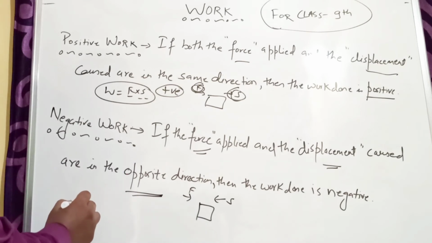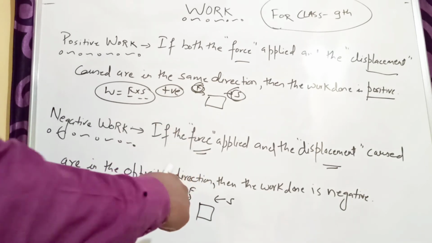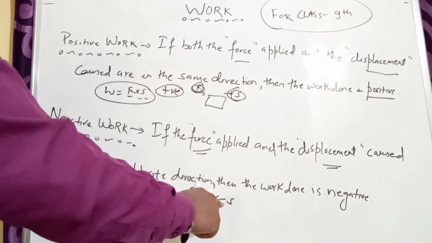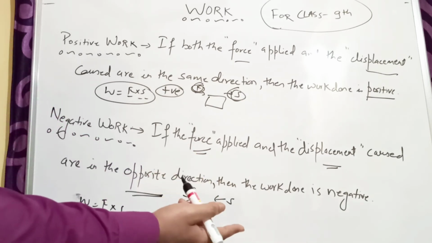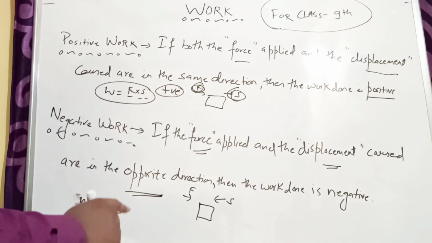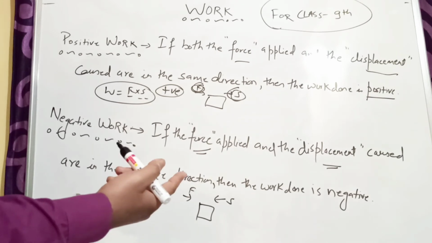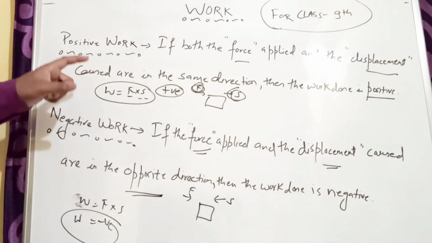Then the work done will be W equal to F into S. If I take F as positive, then obviously S will be negative, or if I take the S direction as positive, then F will be negative, because both are in opposite directions. So if either one of the quantities is negative, the whole result will be negative, because plus into minus is minus. So this W will be negative, and the work will be a negative work. This is the basic concept of positive and negative work.